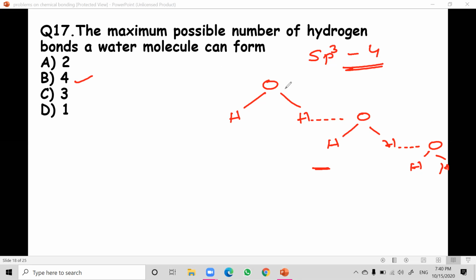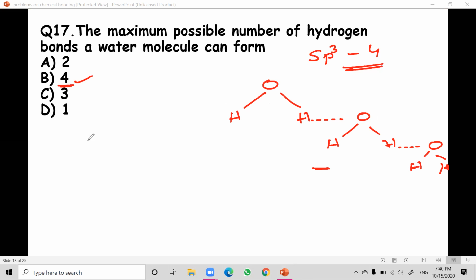So 1s and 3p orbitals. The maximum possible number it can form is 4. So the answer is 4. This is a very, very important question. What is a hydrogen bond? The bond formed between hydrogen of one molecule and an electronegative atom of another molecule. It is represented by dotted lines. The bond formed between hydrogen of one molecule and an electronegative atom of another molecule is called hydrogen bonding.